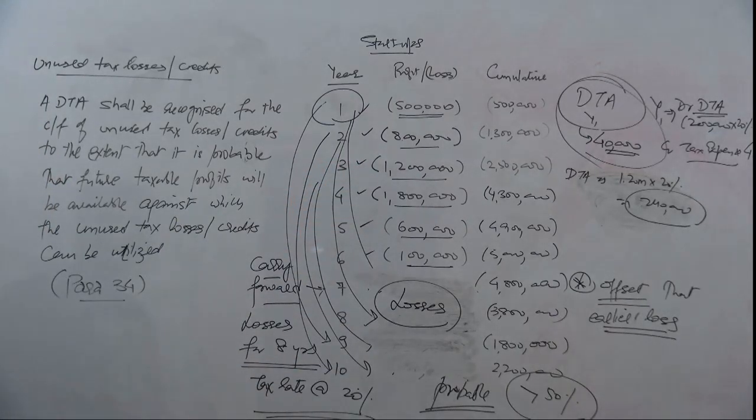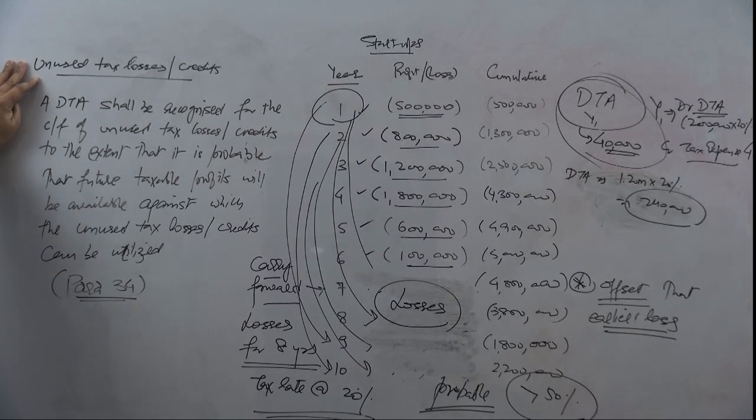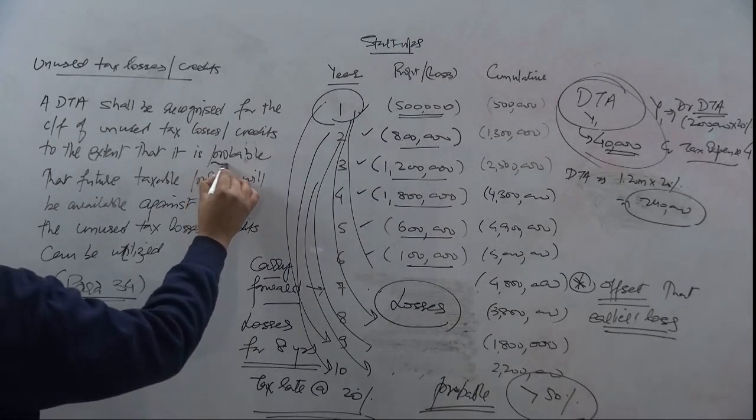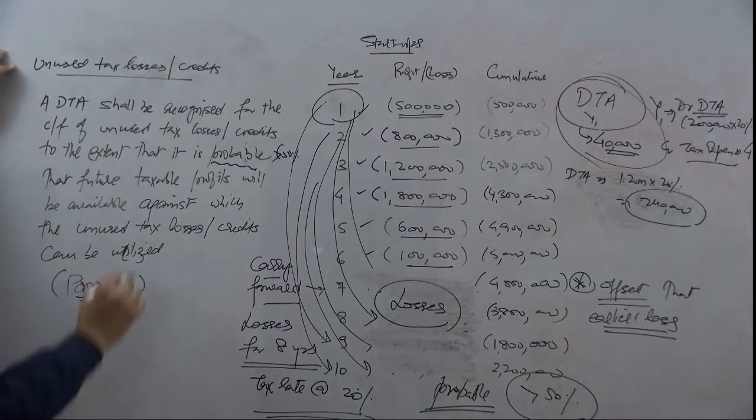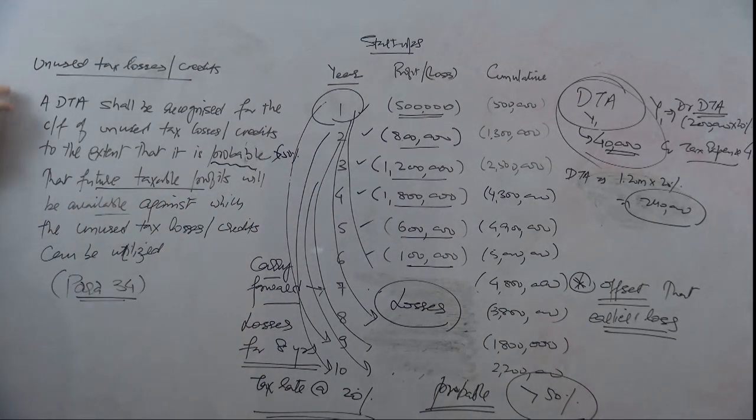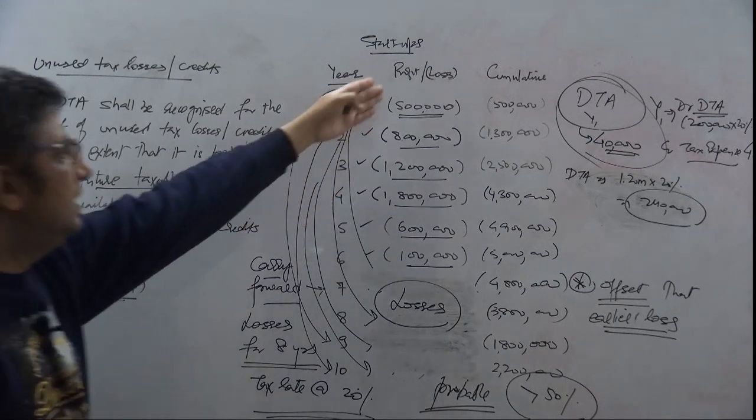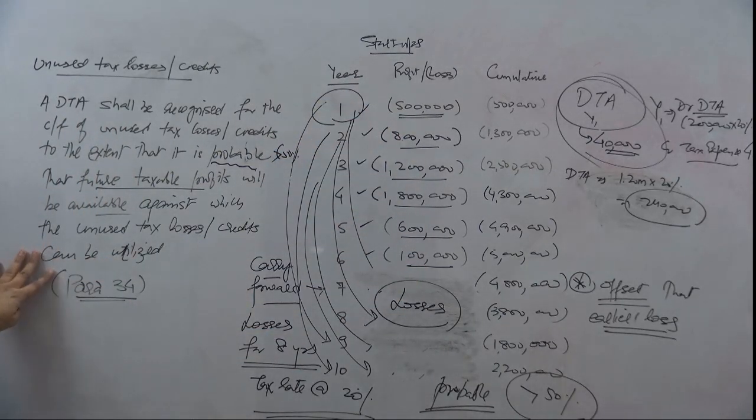And that is what is the reference given by paragraph 34, my apologies, of the standard, which says that with respect to unused tax losses or tax credits, a deferred tax asset shall be recognized for the carry forward of unused tax losses or credits to the extent that it is probable, more than 50%, that future taxable profits will be available against which these unused tax losses or credits can be utilized, right?